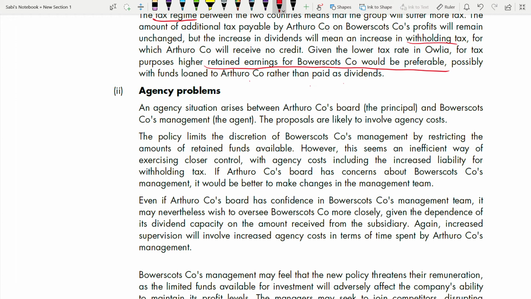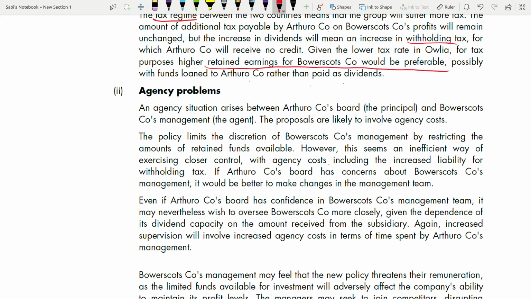However, this is an inefficient way of exercising closer control. If the parent company, the principal, wants to exercise closer control over the agent, this is not a good way. This is an inefficient way, with agency cost including the increased liability for withholding tax, right?